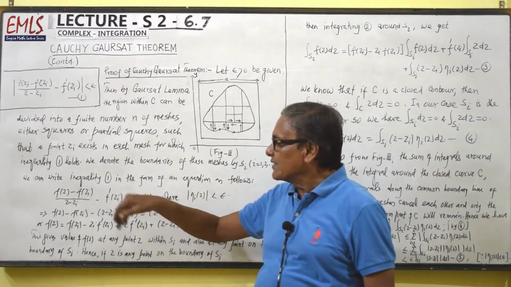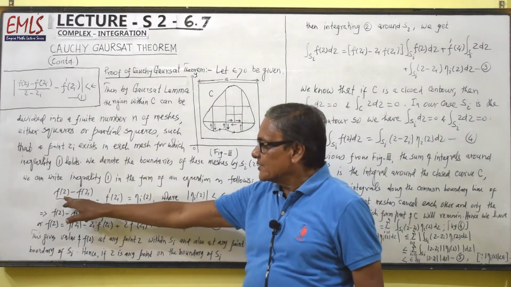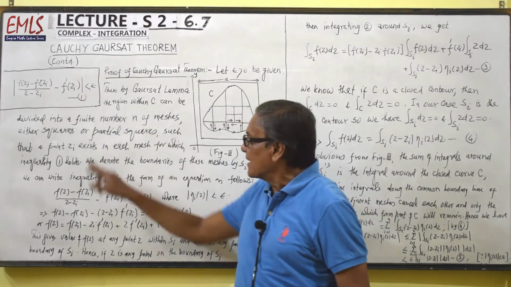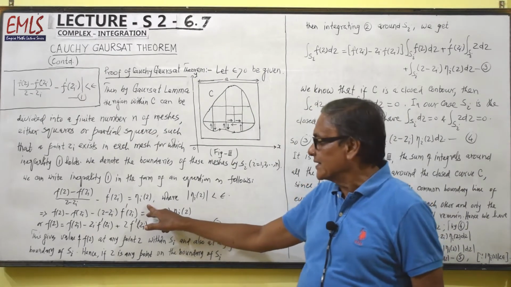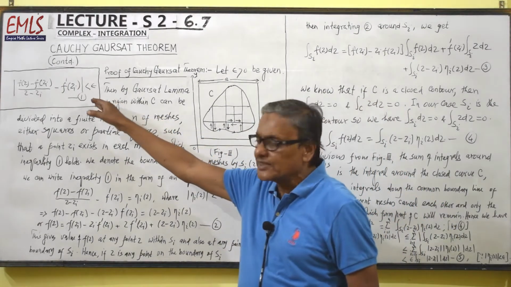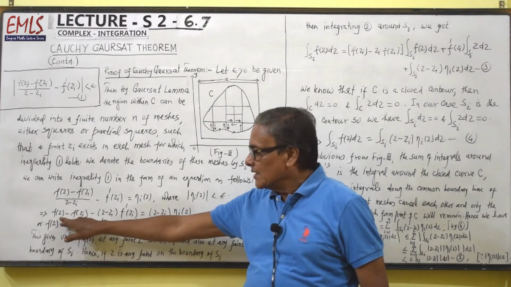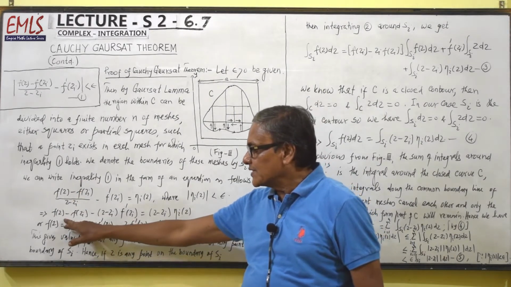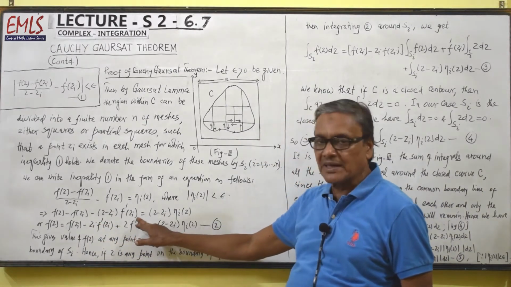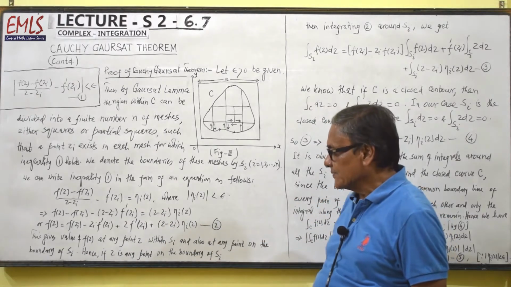We can write inequality 1 in the form of an equation as follows. We write (f(z) minus f(zi)) upon (z minus zi) minus f dash zi equal to eta i(z), where mod eta i(z) is less than epsilon. So we can convert this inequality into an equation like this. This implies, on simplification, f(z) minus f(zi) minus (z minus zi) f dash zi equal to (z minus zi) eta i(z).